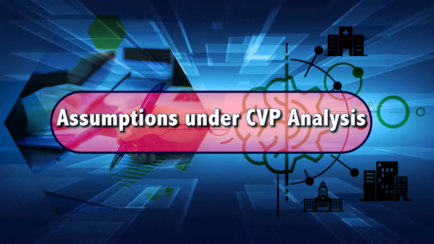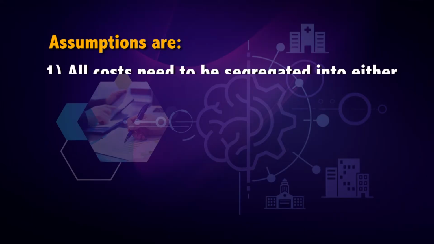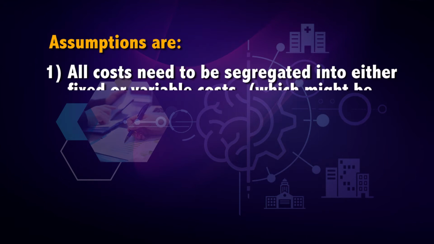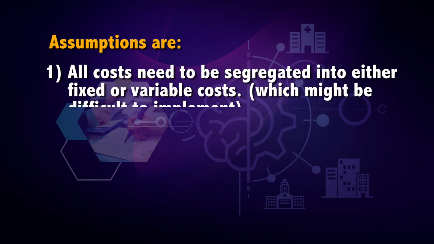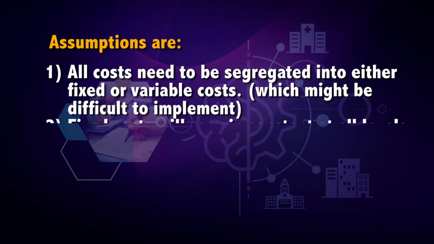Assumptions under CVP analysis. In CVP analysis, all costs, manufacturing or non-manufacturing, are separated into fixed and variable costs. Before we move forward to understand the details with calculations or graph, the different assumptions behind CVP analysis must be stated. Without these assumptions, the results could be misleading. These assumptions are: number 1, all costs need to be segregated into either fixed or variable cost, which might be difficult to implement.